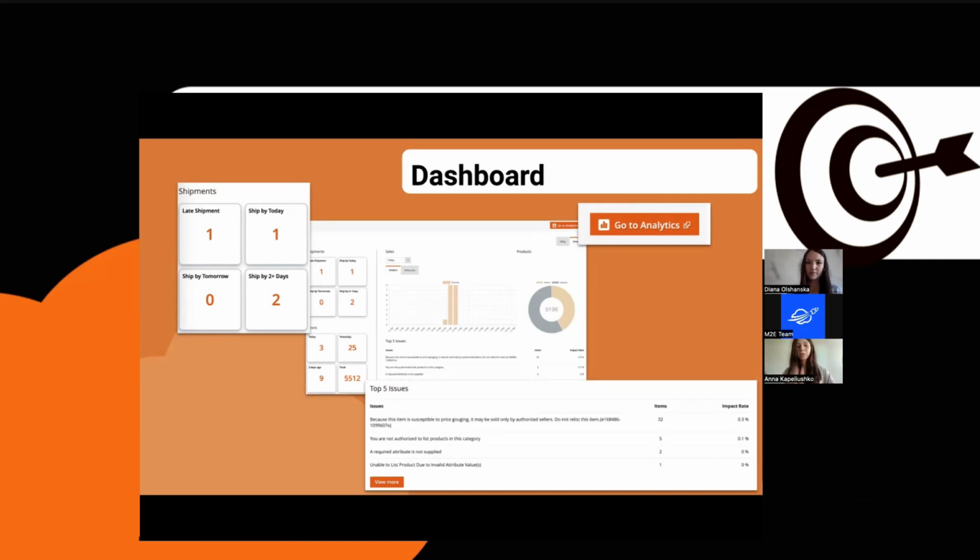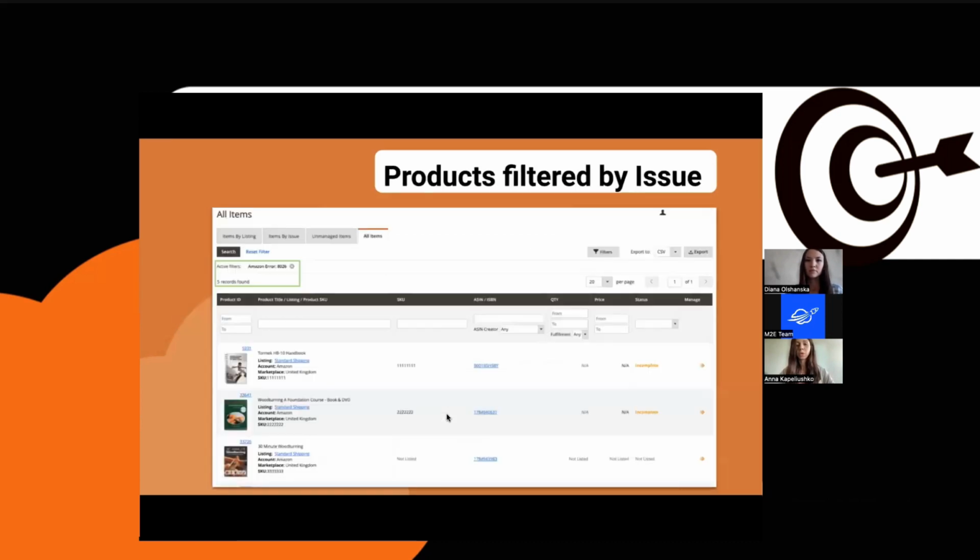All right, while we're still here, I will take a little bit more of your attention and look at the top 5 issue blocks. This is the list of the problems that your listings are going through right now. If you click on a certain error message here, you will be taken to the grid with items which are filtered by the specific error that you selected.